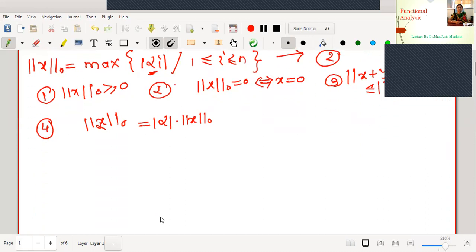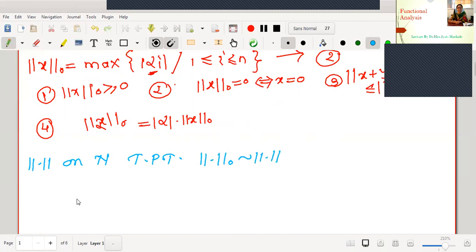Okay. Now we will take another norm, as I have already defined, and the aim is to prove... What is my aim to prove now? Let me change the color. Now our aim is to define a norm on capital N, and to prove that this norm 0 is equivalent to this arbitrary norm.